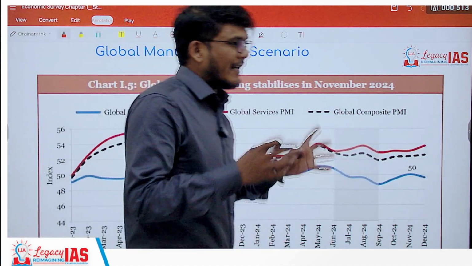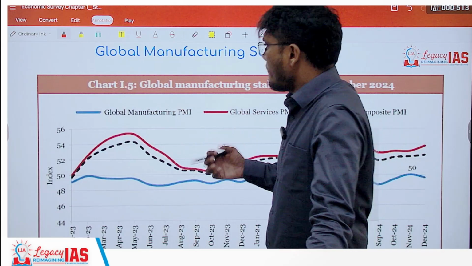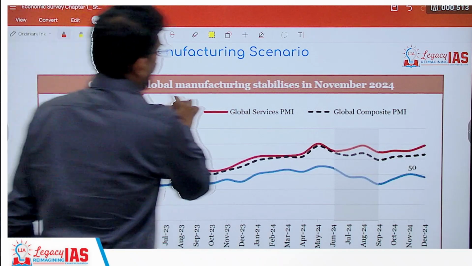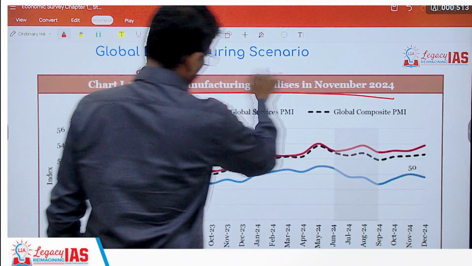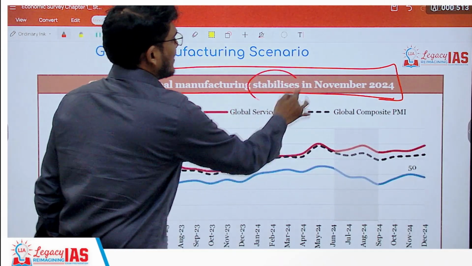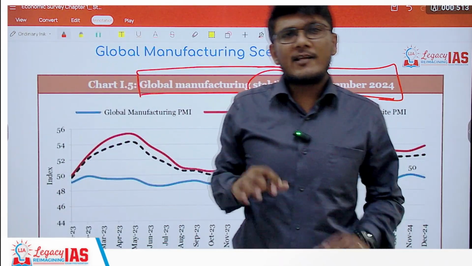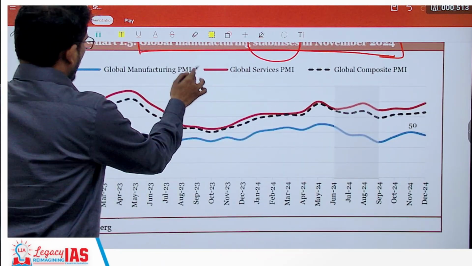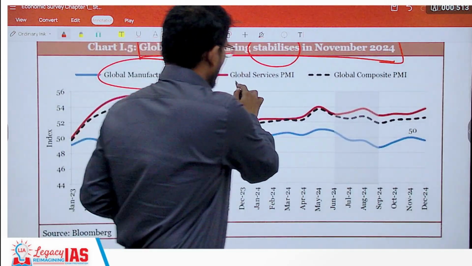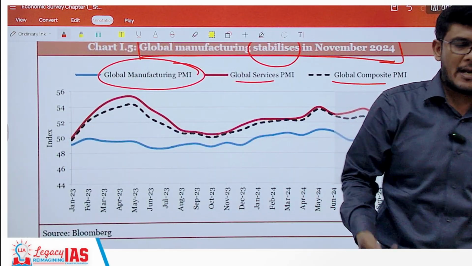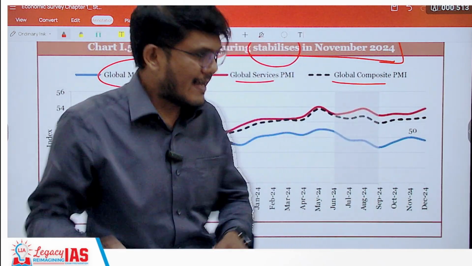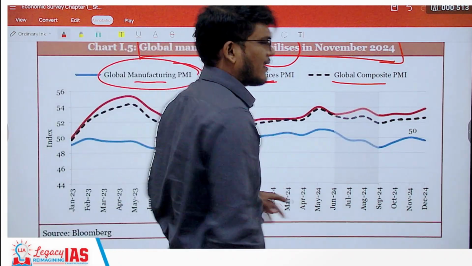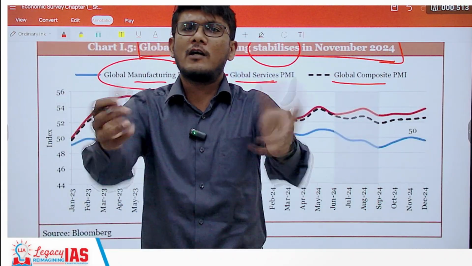Now, different sectors are also measured with respect to the global terms and Indian terms. So now let us look at global manufacturing, which has also stabilized. So we are using words like resilient and stabilized, meaning there is not much growth, but at the same time there is no downfall. This is being measured with respect to the global manufacturing PMI, global services PMI, and global composite PMI. What is PMI? That is the Purchasing Managers Index. It is calculated for the manufacturing sector separately and the service sector separately, and of course you can combine the two to give the composite one.